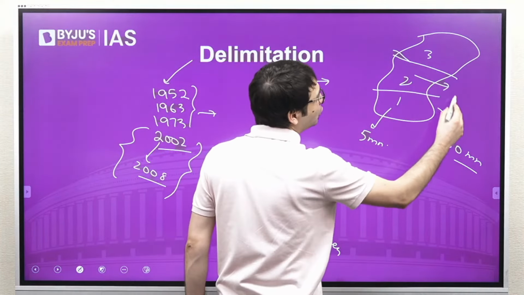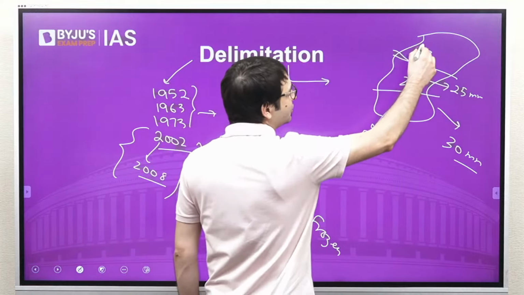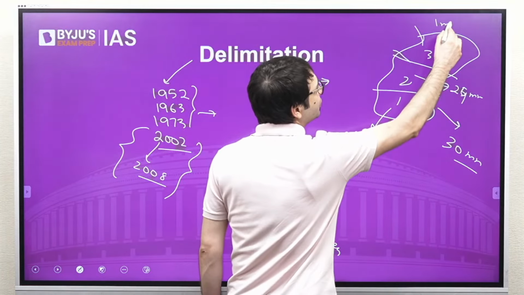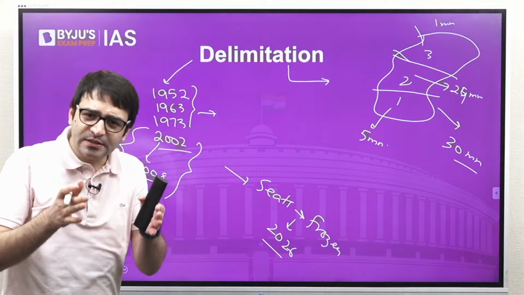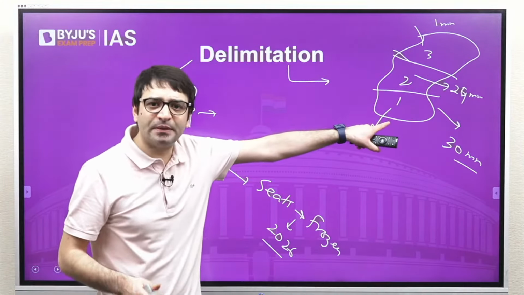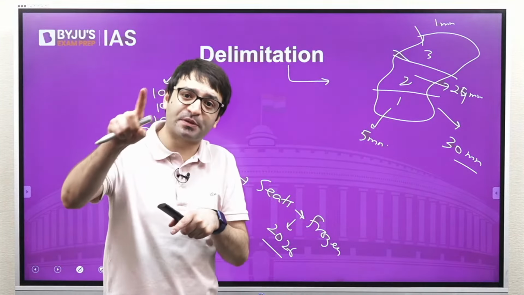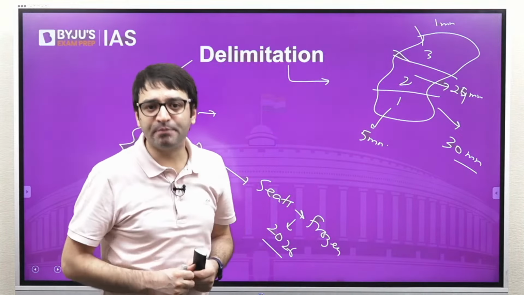In constituency 2, we have 24 million population, and in constituency 3, we have only 1 million population. It violates one person, one vote. Because here 5 million people are represented by 1 MP, here 24 million people are represented by 1 MP, and here 1 million people are represented by 1 MP.